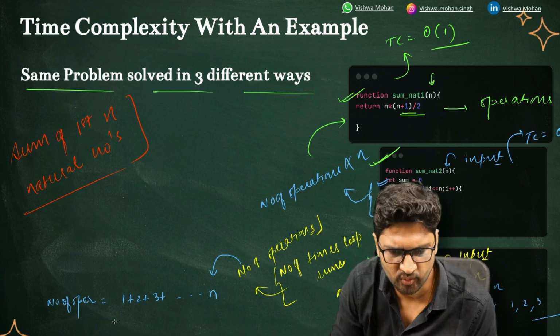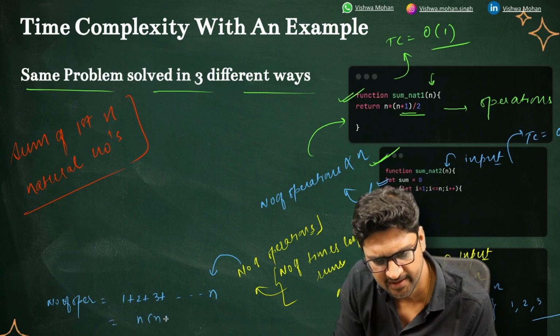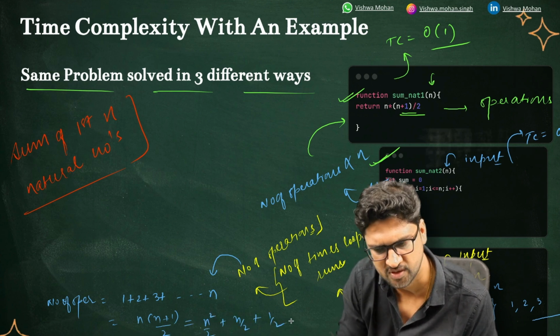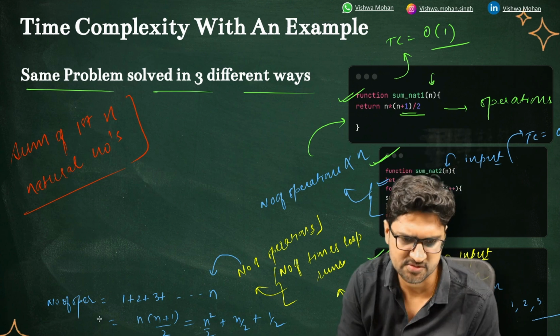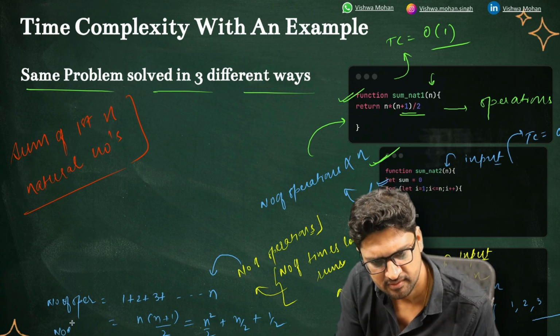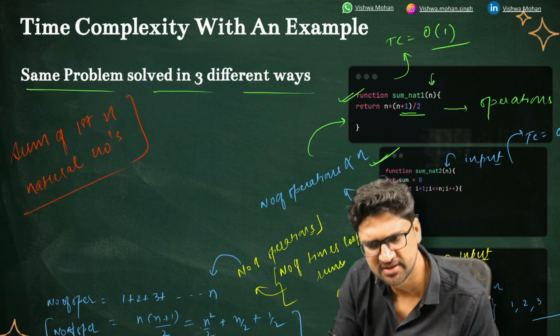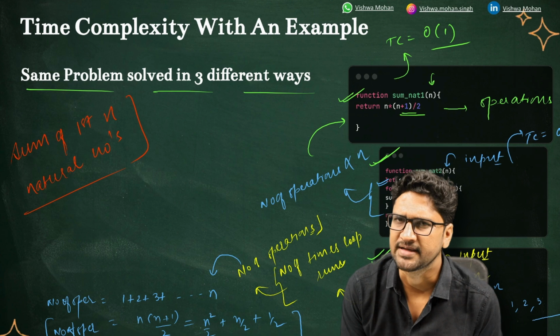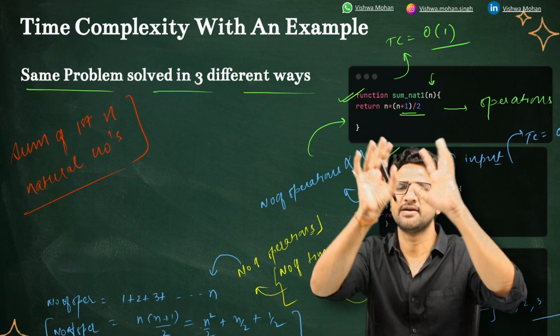The sum of 1 till n, what is the value? It is n into n plus 1 divided by 2, which is equal to n square by 2 plus n by 2. This is my number of operations. Now, whenever I talk about time complexity, I will always talk about proportionality. I will always talk about the very large values of n.